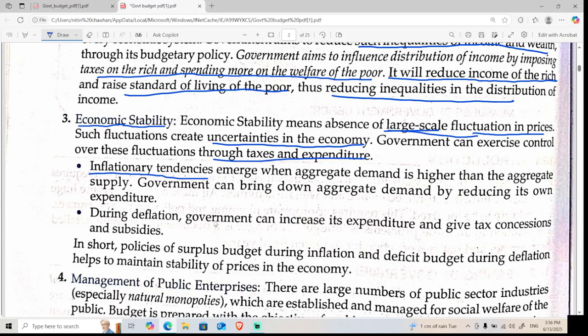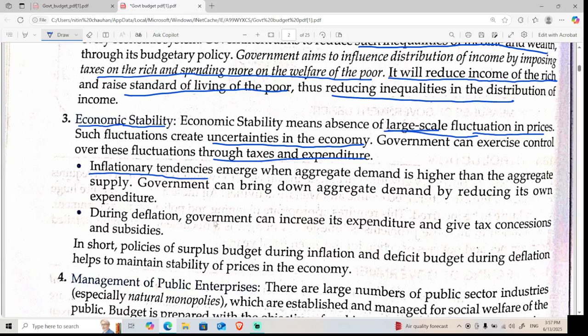Like if I want to sell this pen for 20 rupees, if you have 20 rupees, you will buy it. And if others have more than 20 rupees, they will offer me a bigger amount, like 25 rupees. And other people will demand 50 rupees or 100 rupees. So the price will increase, yes or no? Because the quantity is limited. So this situation is called tendency of inflation. And this situation is called महंगाई, right?